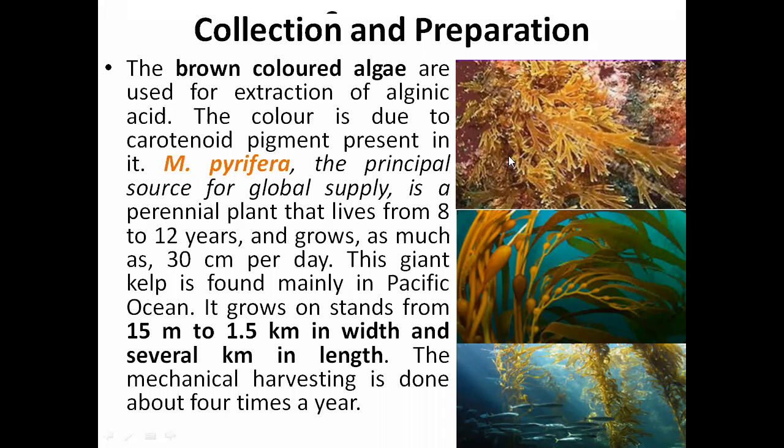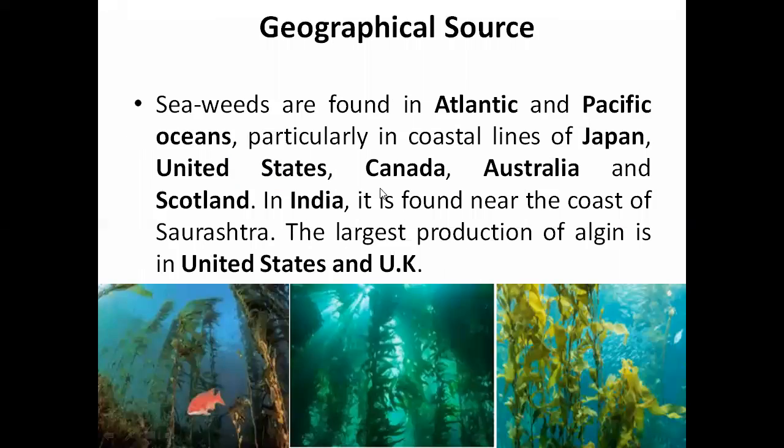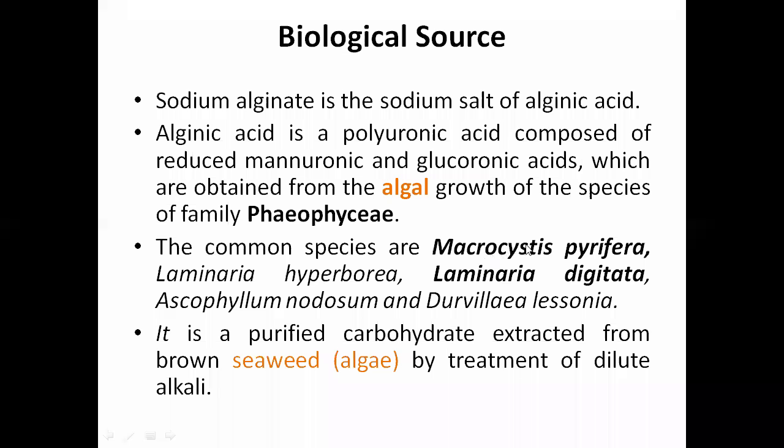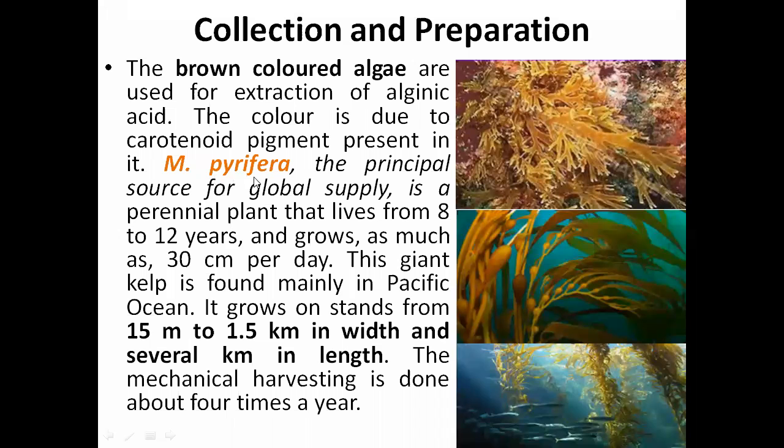Just as carrot gets its pink, red color because it is famous for carotenoids, these carotenoid pigments are also present in this brown algae. Macrocystis pyrifera is the principal source for global supply of alginic acid.